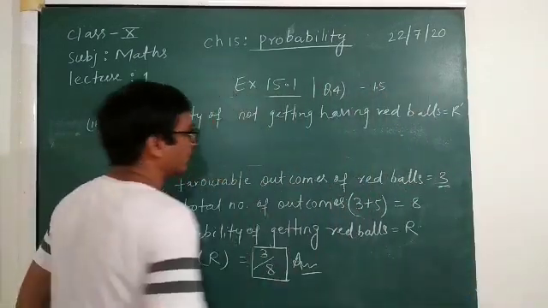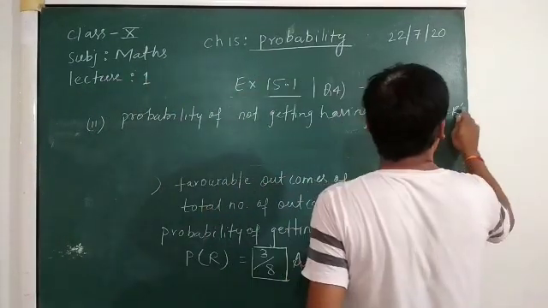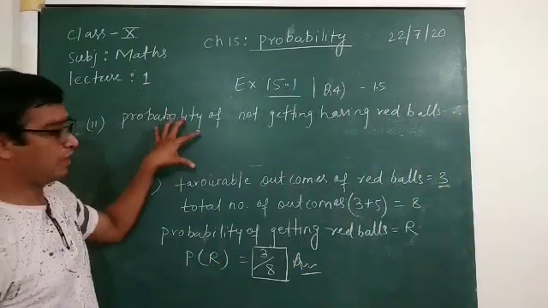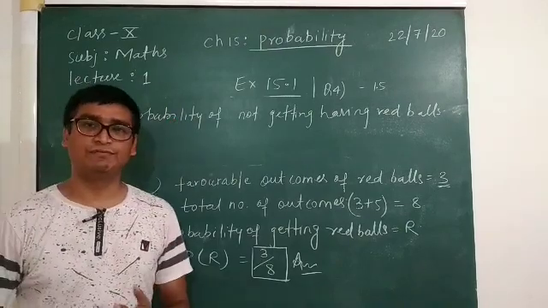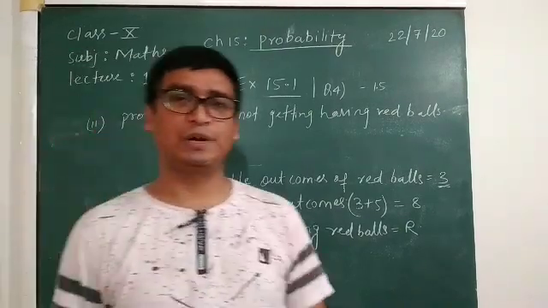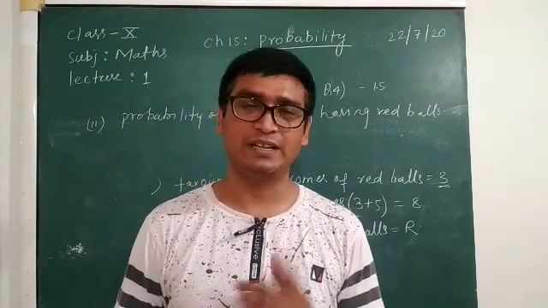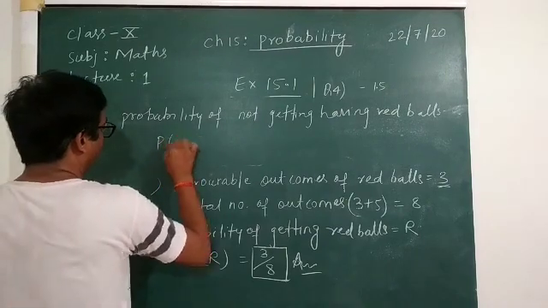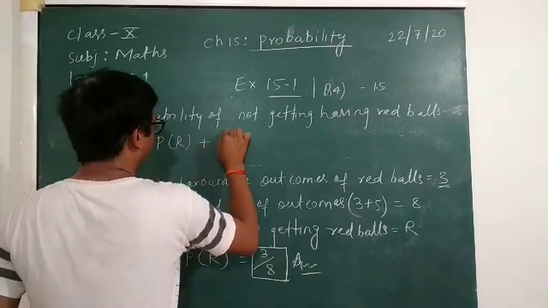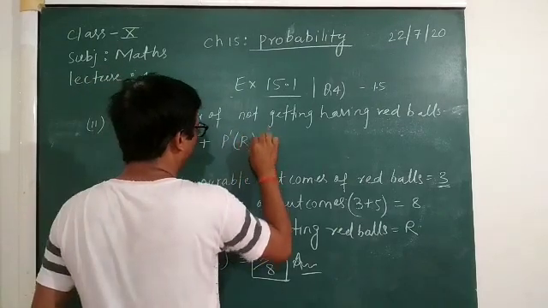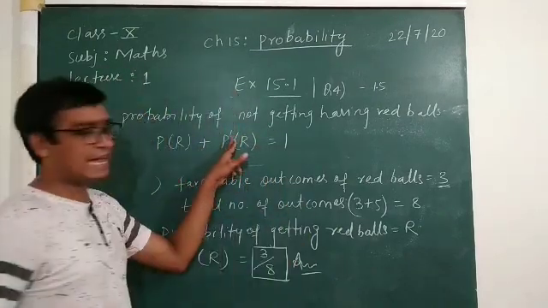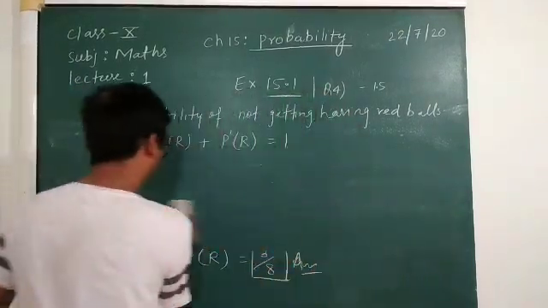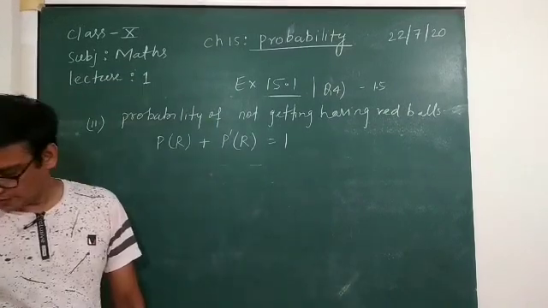Now you know that the probability of getting an event plus the probability of not getting an event is equal to 1. So here we will write probability of red balls plus probability of not getting red balls is equal to 1. So this dash means the probability of not getting red balls.